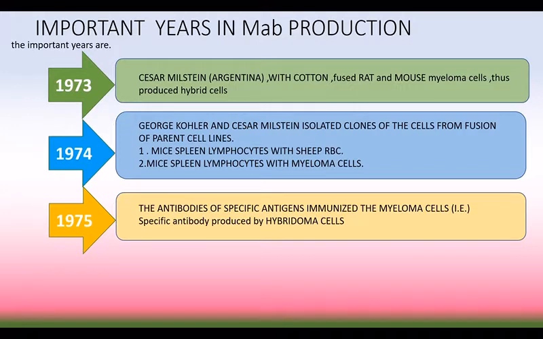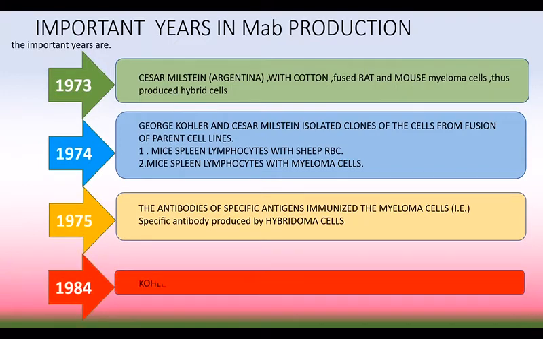Here you can see the growth. In 1973 they produced hybrid cell, in 1974 they produced clones of the cell, and in 1975 they produced the hybridoma cell. And in 1984, Kohler, Milstein and Niels Jerne were awarded the Nobel Prize for the production of monoclonal antibody.